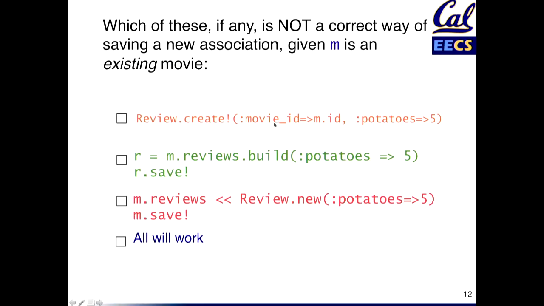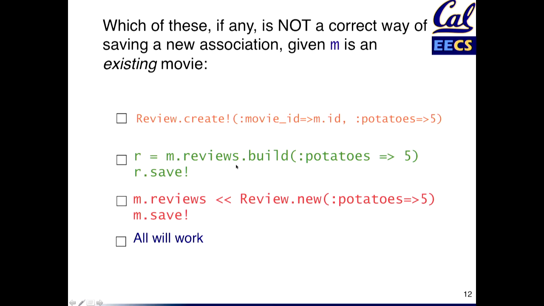Well, I'm just passing an explicit value for the ID of the movie that I want to own it. Right? So this is just like any other Active Record create operation. I can just pass explicit values for every single attribute. And movie ID is just an attribute. It happens to be an attribute that plays this special role in managing the association, but you can assign to it. So the first one would work.